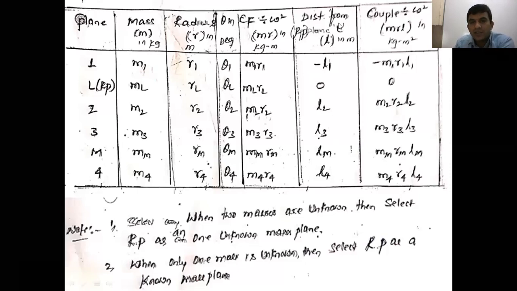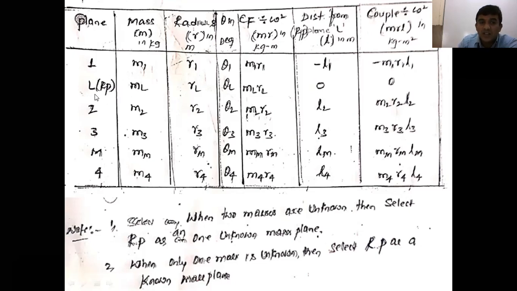In the sixth column, you can see the distance from the reference plane, that is RP, the reference plane. Why do you call it a reference plane? When you solve by this method, all the masses that are in different planes are brought into only one plane. It is similar to our orthographic view. Whatever the object is at different planes, we take one plane. Similarly here also, take the distance from the reference plane, distance L in meter. For example, in the previous case, we consider L as the reference plane.